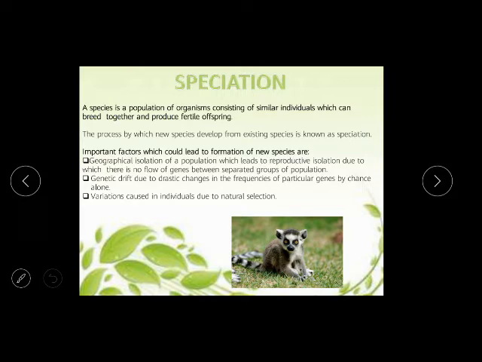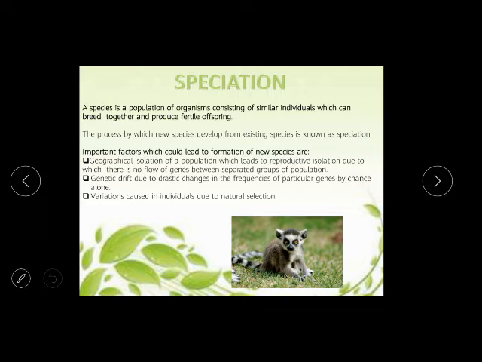For example, India and Sri Lanka were attached to each other maybe 1000 years ago. But nowadays you can see India and Sri Lanka are far away. That means some geographical isolation is there. Or two countries: before 1947 India and Pakistan were the same country, but nowadays both are separate. Along the fencing, animals cannot pass, human beings cannot go to each other's sides, and lots of big animals cannot go from one side to another, or from India to Sri Lanka. Then what will happen?